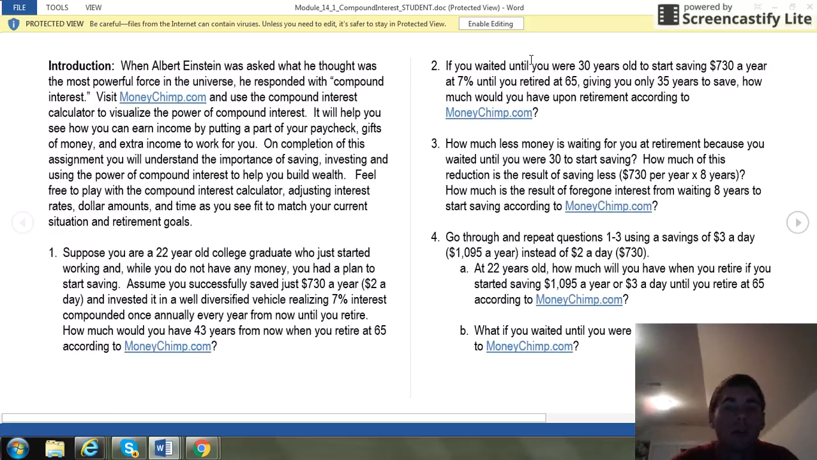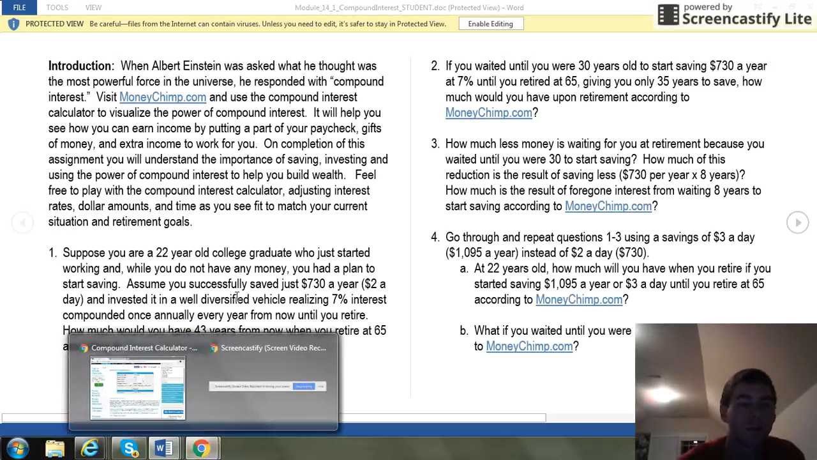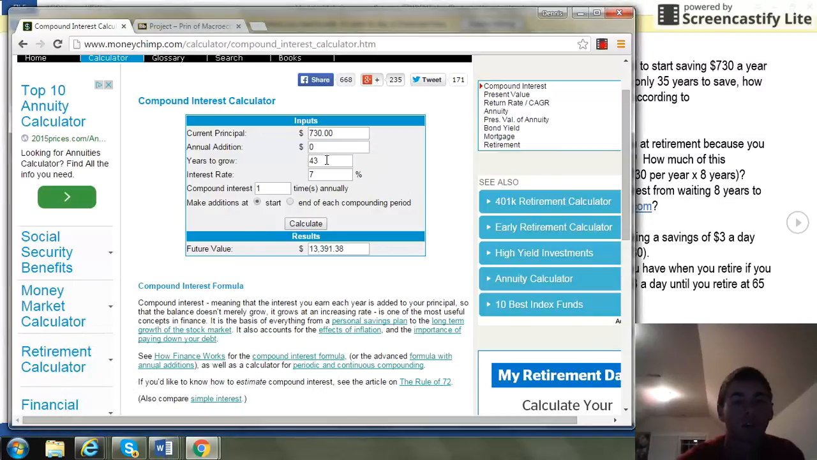Now go to number 2. It talks about if you waited another 8 years till he was 30 to start saving, how much money would you have then? Because now he only has 35 years to save for the 65. So go back to the calculator. The amount's still the same, the percentage is still the same, and the number of times it's compounded per year is still the same. All you change is the years to go. So that changes to 35. Calculate again, and you get $7,793.90.